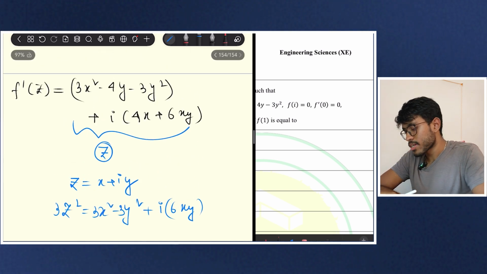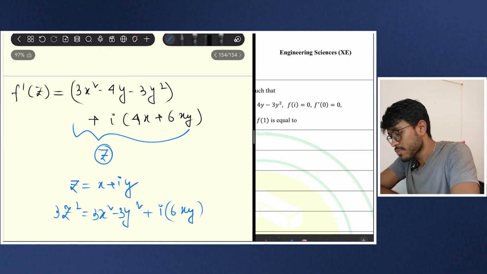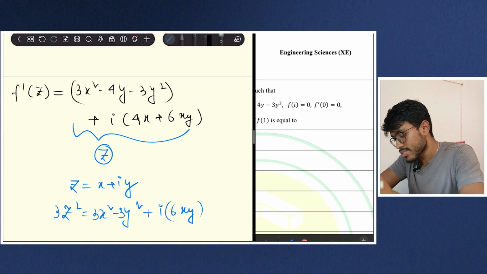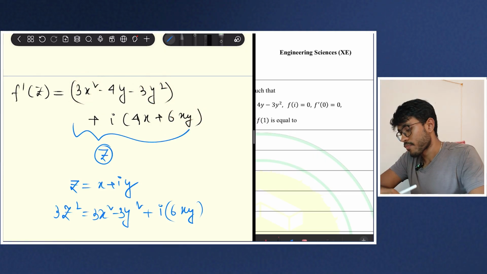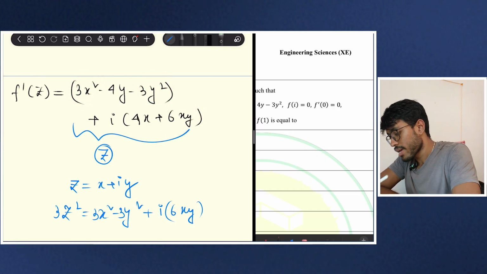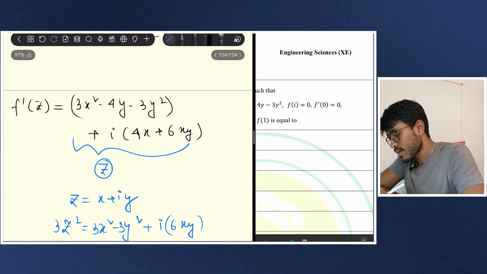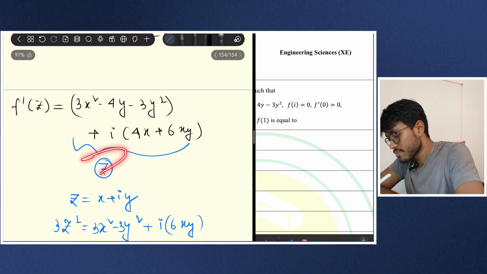Can you find this expression in the above expression of f dash z? Yes, I can find it. That will be my, so let me write it here.